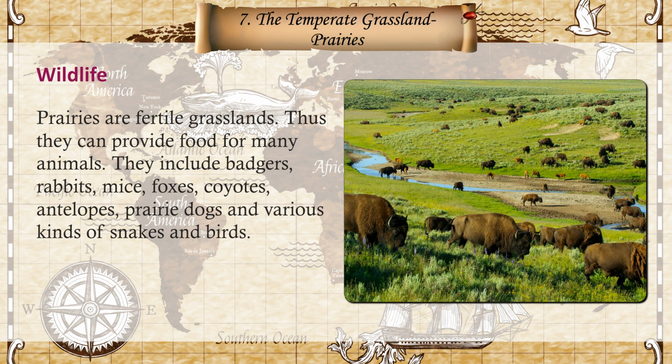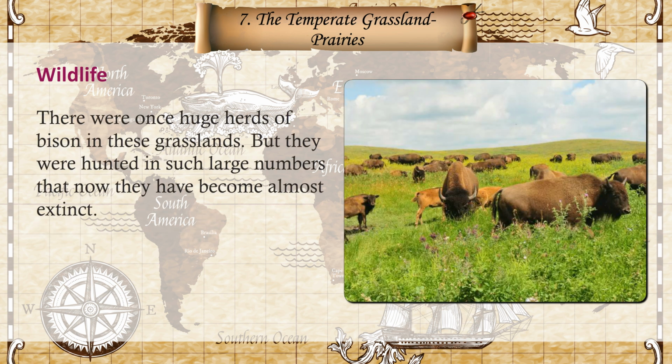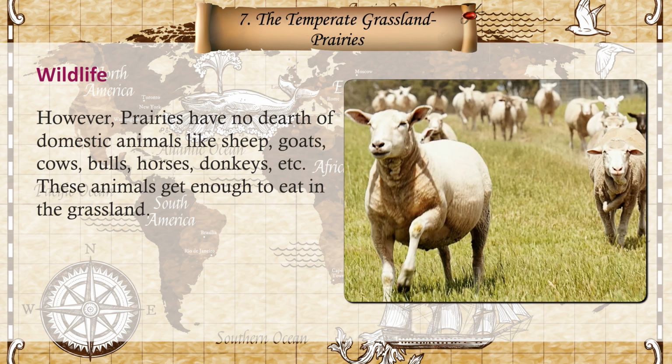Wildlife. Prairies are fertile grasslands. Thus they can provide food for many animals. They include badgers, rabbits, mice, foxes, coyotes, antelopes, prairie dogs, and various kinds of snakes and birds. There were once huge herds of bison in these grasslands, but they were hunted in such large numbers that now they have become almost extinct. However, prairies have no dearth of domestic animals like sheep, goats, cows, bulls, horses, donkeys, etc. These animals get enough to eat in the grassland.